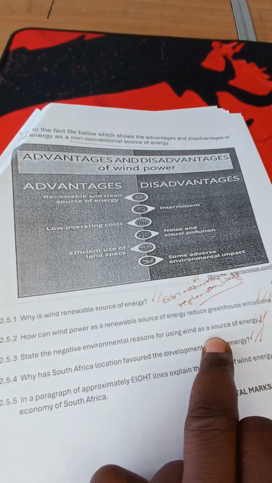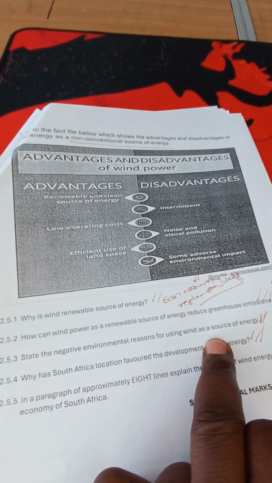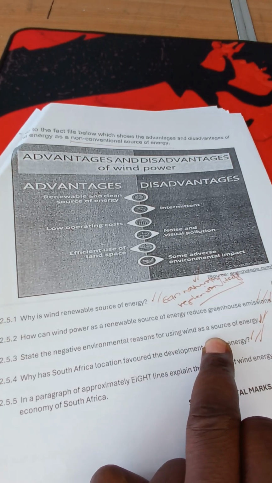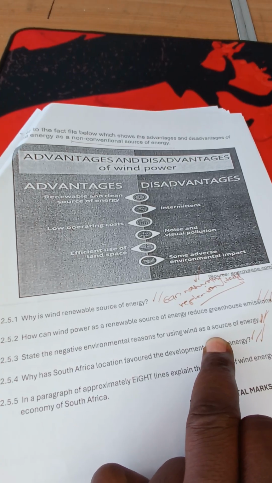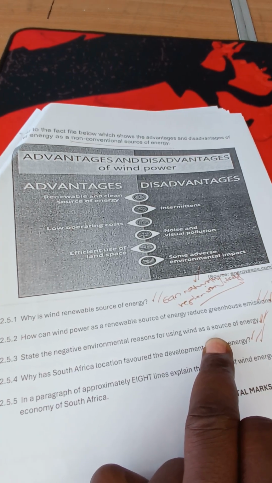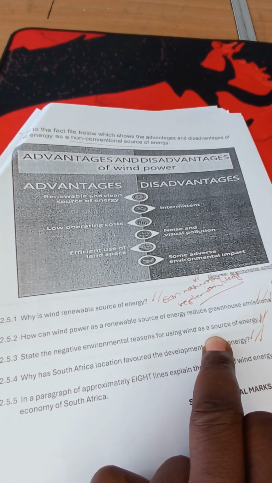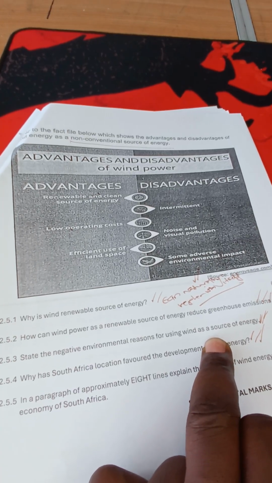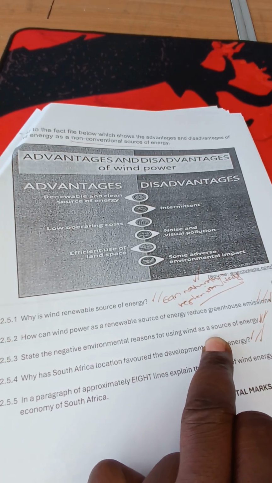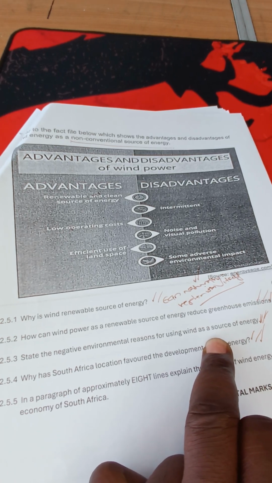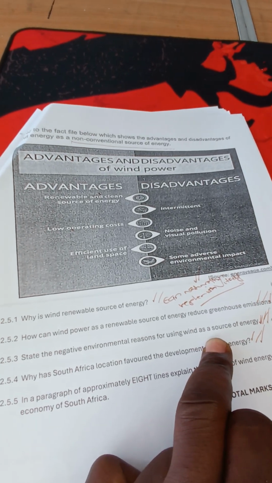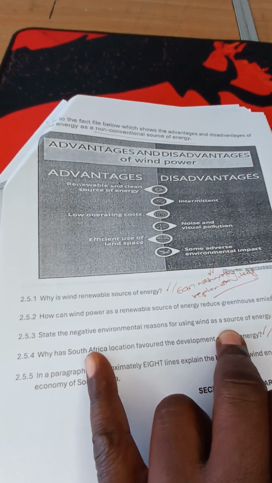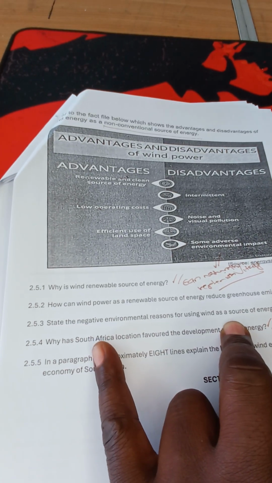It is a threat to wildlife, like your birds, of course. It destroys ecosystems, destruction of habitats. Removing natural vegetation, or deforestation to be specific, is required to set up the wind farm. So that's how it negatively affects the environment, or it actually affects the aesthetic nature of the natural environment, the beauty of the natural environment, causing what we call visual pollution. That's what we are talking about. You can remember visual pollution from your grade 7, 8, 9 technology.